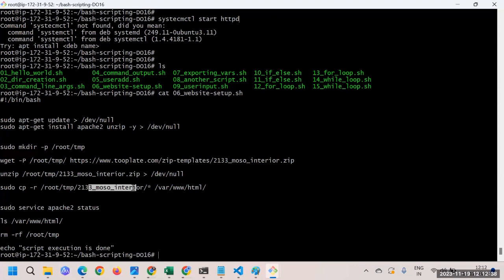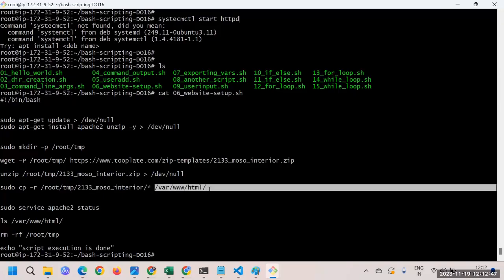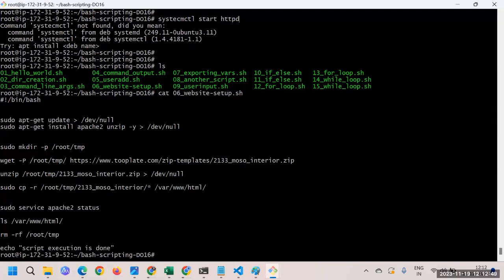So you are putting that /star, right? Which means all the files under the folder will get copied to this location. If we don't put that /star, the whole folder will be copied, right? What we have to copy is the content. So that is what I'm saying, we have to use /star to copy. Star means all the files, whatever they are. Just copy the whole thing. Okay, now understood. Thank you.